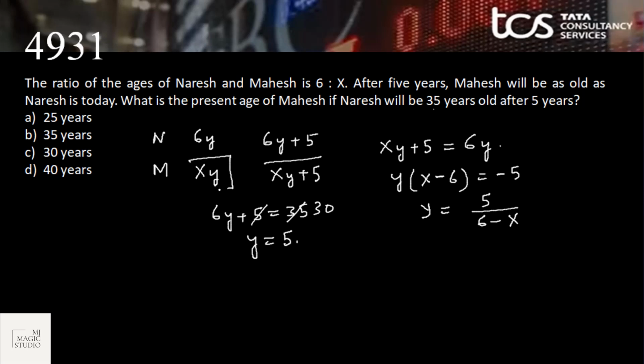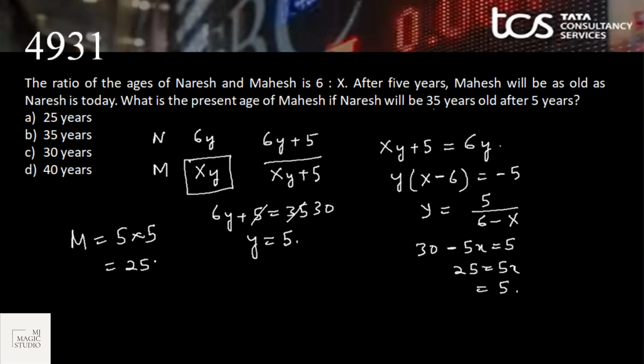We need the present age of Mahesh. Present age of Mahesh is x into y. We have got the value of y. So 5 into 6, 30 minus 5x is 5. 25 is 5x. x is equal to 5. So present age of Mahesh is 5 into 5, that is 25 years.